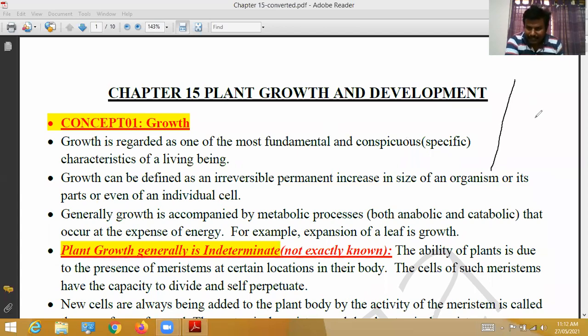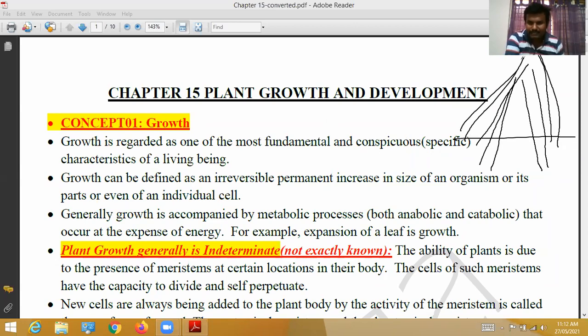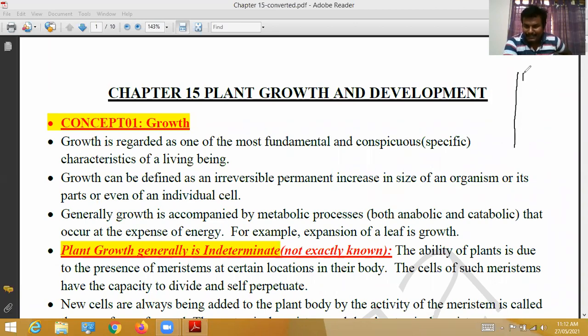Like this, plant growth is slow, a permanent increase in size day by day. It is an increase in size of an organism, its parts, or even of individual cells. See here, this is the plant stem, the soil, the main root, and root hairs.